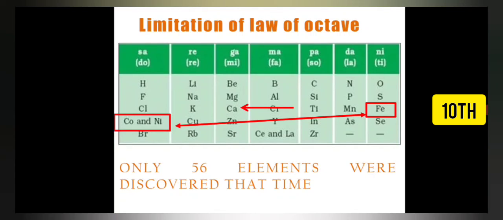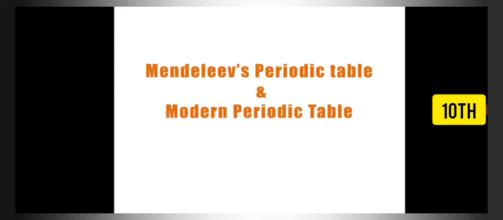Now we are going to discuss the periodic table. One periodic table which we are going to study is Mendeleev's periodic table. He was a Russian scientist, and he designed the periodic table in his own way. And second, the latest advanced one which we are studying right now is the modern periodic table. So these two periodic tables we are going to study now.